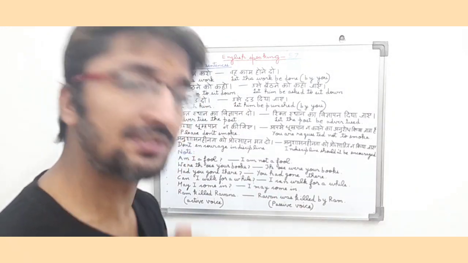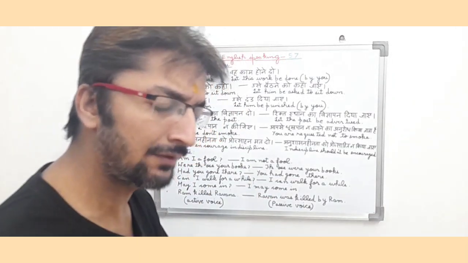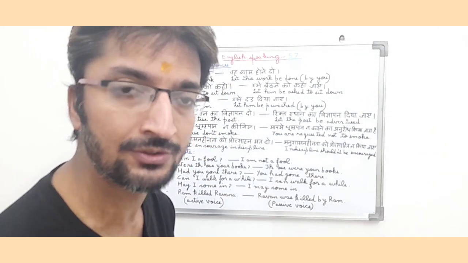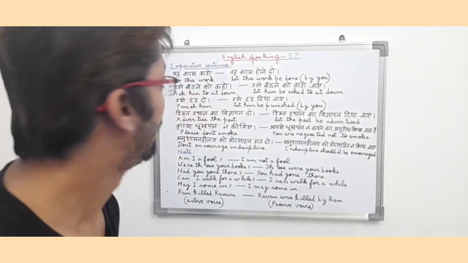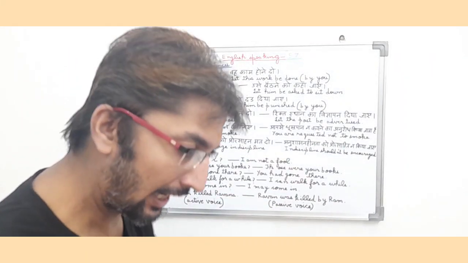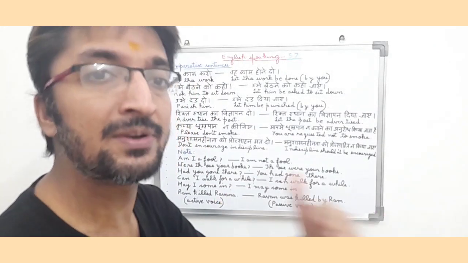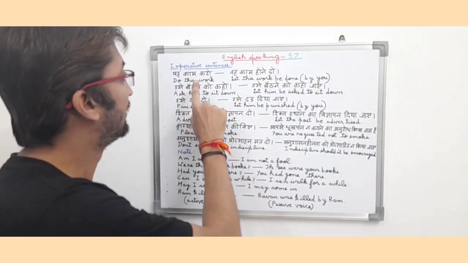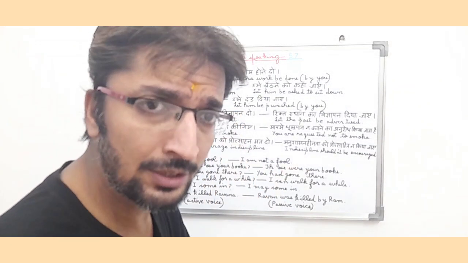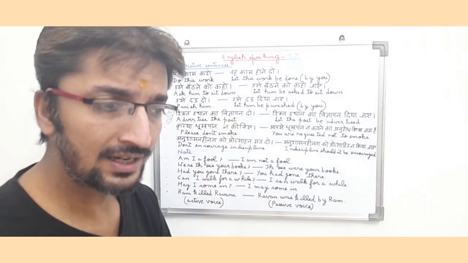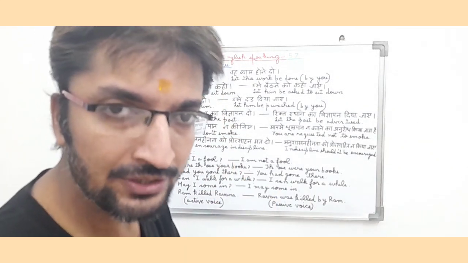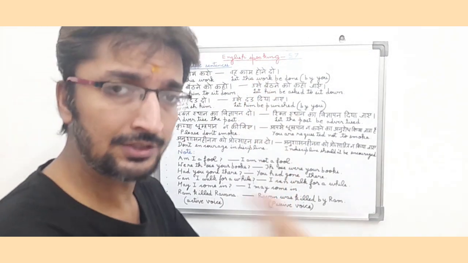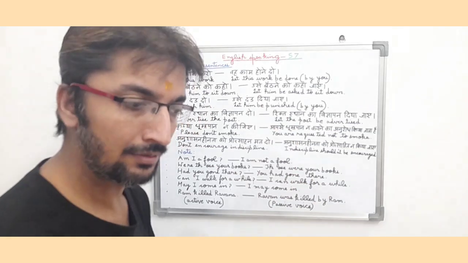Now friends, we are going to discuss imperative sentences. Basically friends, imperative sentences are command sentences, orders of command and request type sentences. Now I am going to read the sentences in Hindi and will try to translate them into English so that it becomes easier for you to understand imperative sentences. यह काम करो. So in English it means do this work. Now it will convert into passive voice, वह काम होने दो. In English it means let this work be done by you.